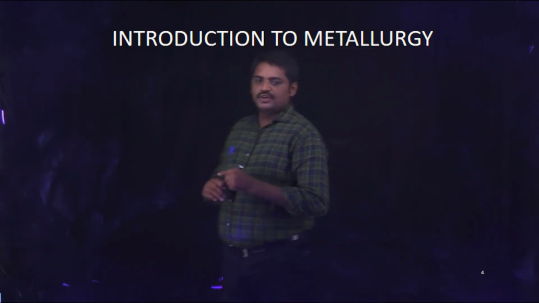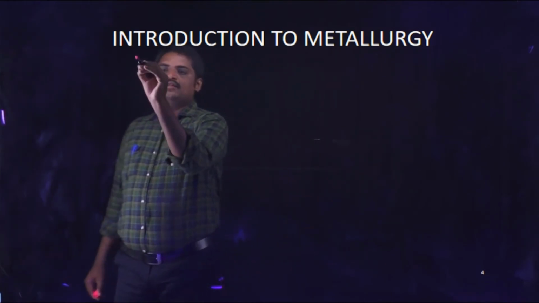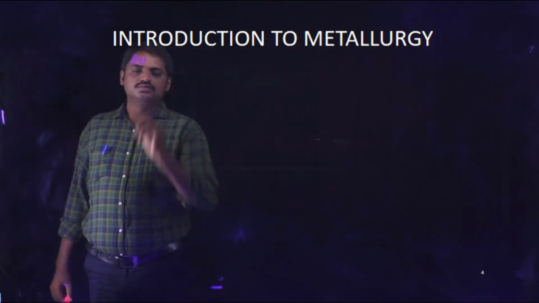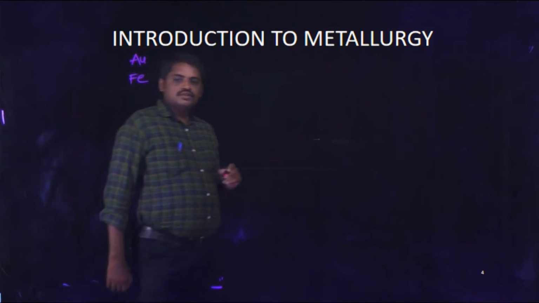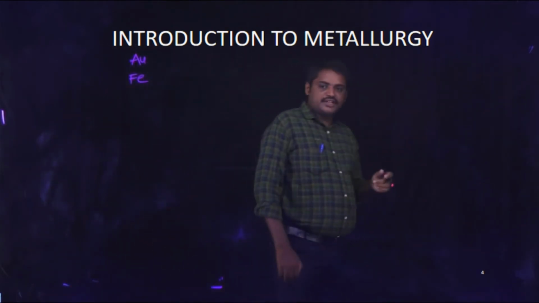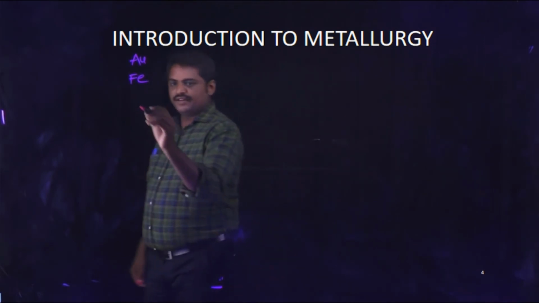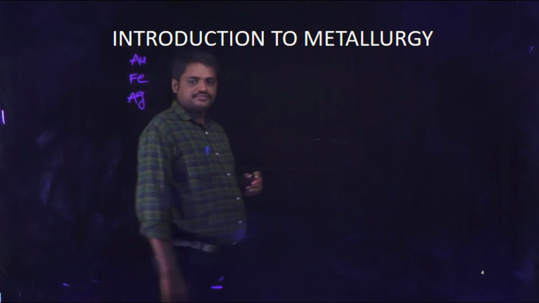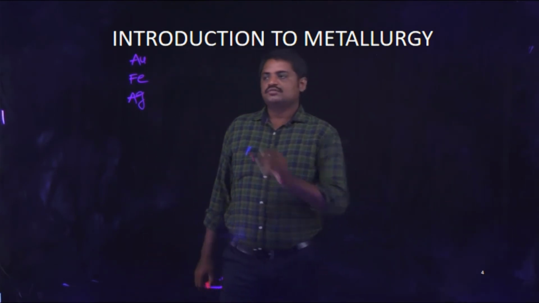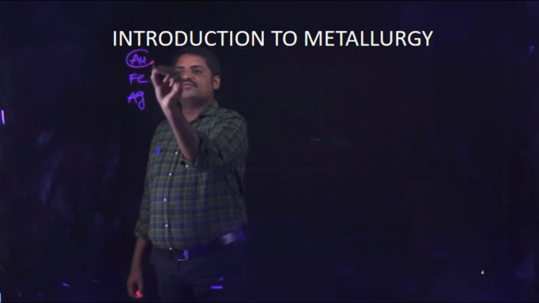For example, gold, iron. These are some important metals, and so many metals are there. Silver is also one of the important metals. What is the importance of metals?